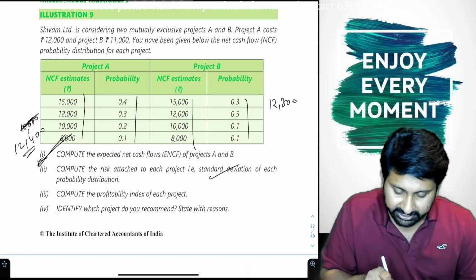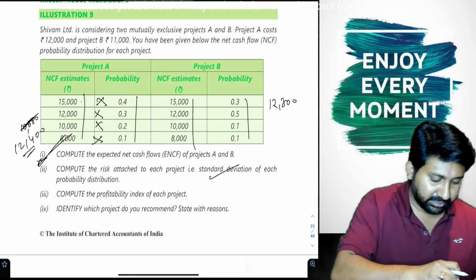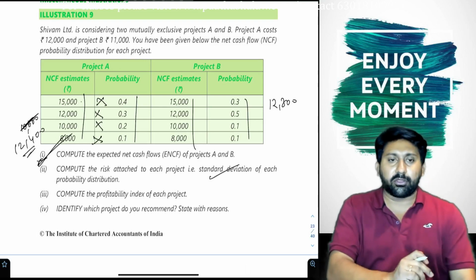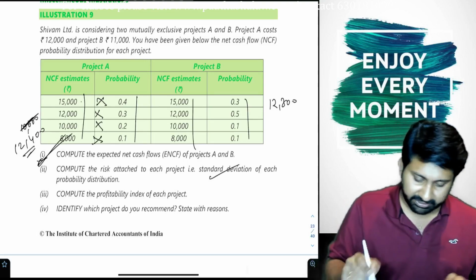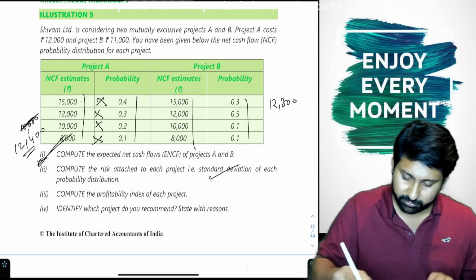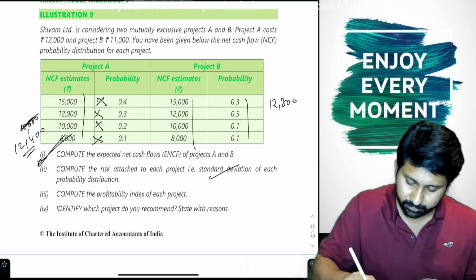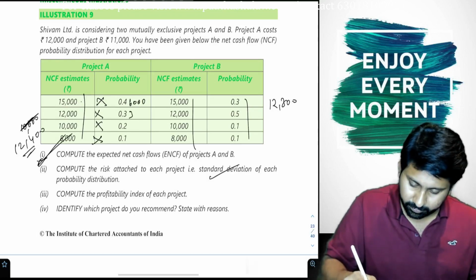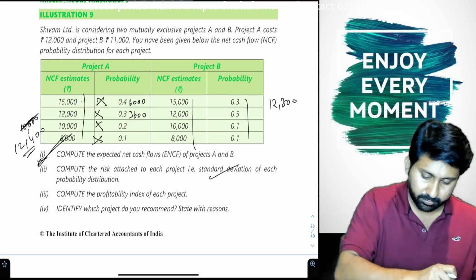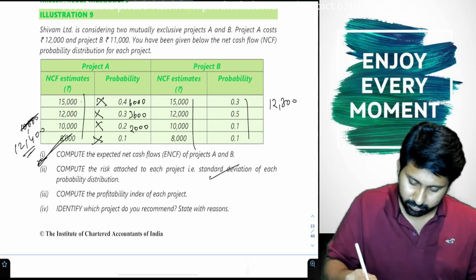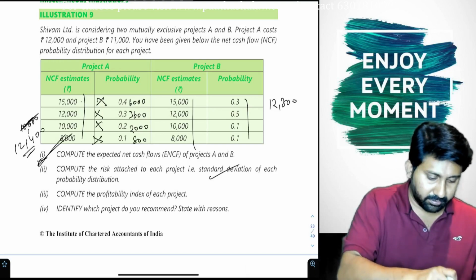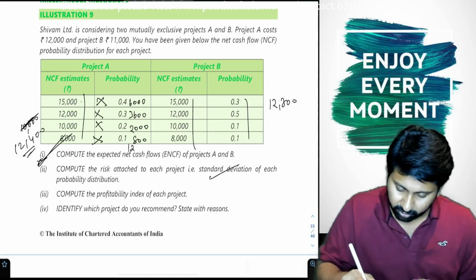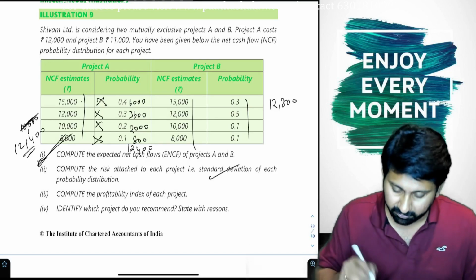So how to calculate? First let us multiply 15,000 into 0.4, that is 6,000. 6,000 plus 3,600 plus 2,000 plus 800 gives 12,400. 12,400 is what? Mean. From this mean, we need to calculate.